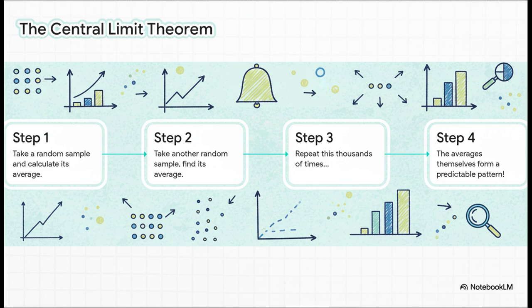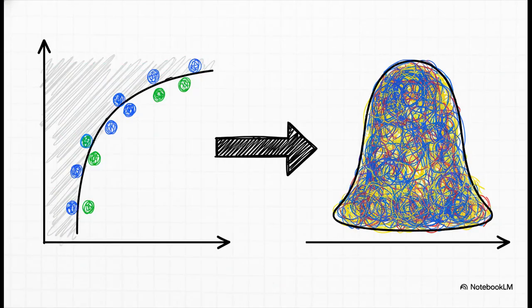Just imagine this for a second. What if we didn't just take one sample? What if we took thousands of them? For each one, we'd calculate the average. And if we took all those thousands of different averages and plotted them on a graph, something absolutely incredible would emerge from all that randomness. That pattern is a perfect, symmetrical bell curve. The theorem basically guarantees that as long as your sample is big enough, and big enough is often just around 30, the averages you collect will always organize themselves into this predictable shape.